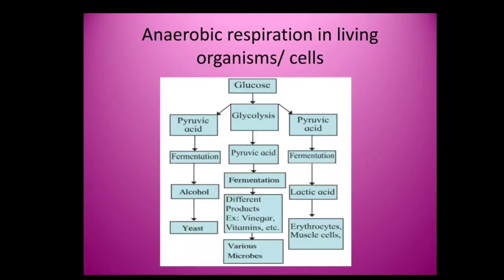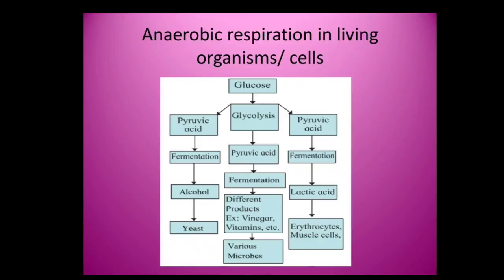Energy production in microorganisms through anaerobic respiration, that is, in absence of oxygen. Some organisms cannot live in presence of oxygen, for example, many bacteria. Such living organisms have to perform anaerobic respiration for energy production. Glycolysis and fermentation are the 2 steps of anaerobic respiration.